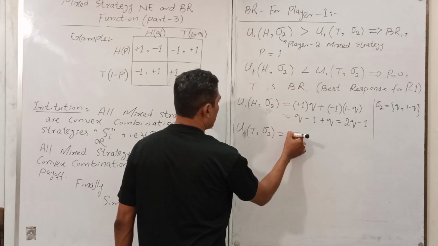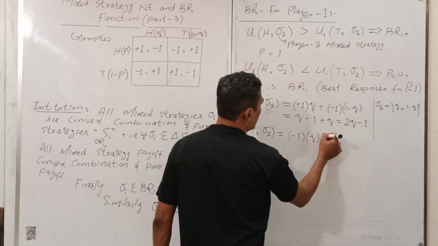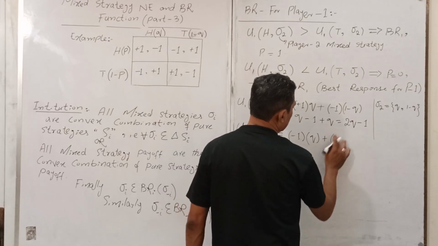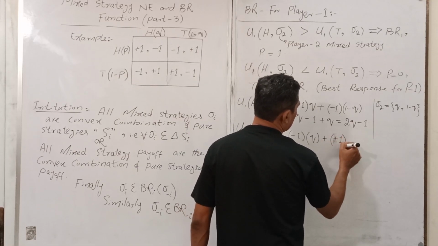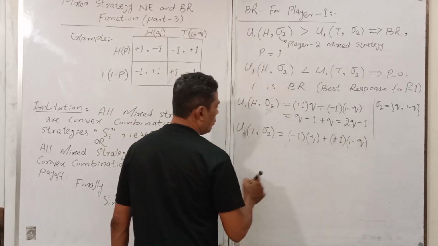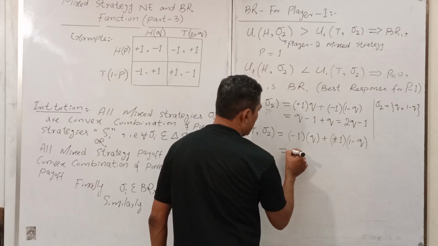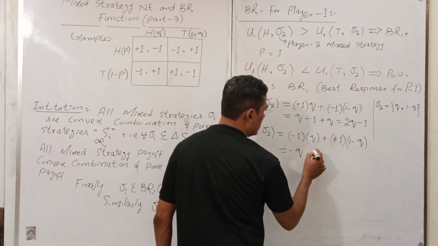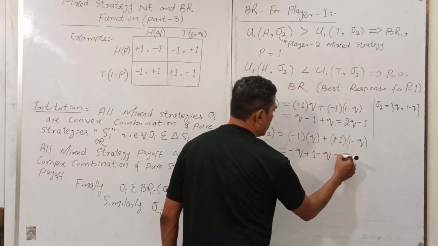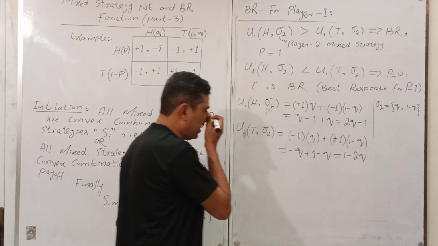So I can write here minus 1 into q plus 1 into 1 minus q. So what you have? You have minus q plus 1 and minus q. So your answer is 1 minus 2q. You got my point?